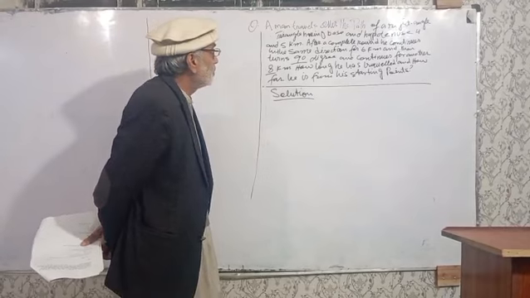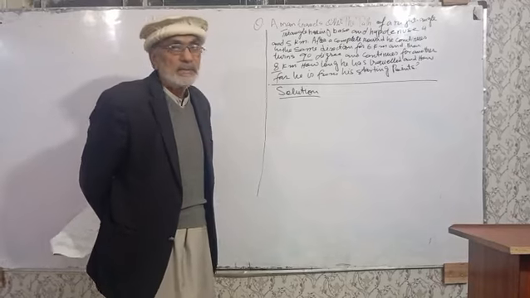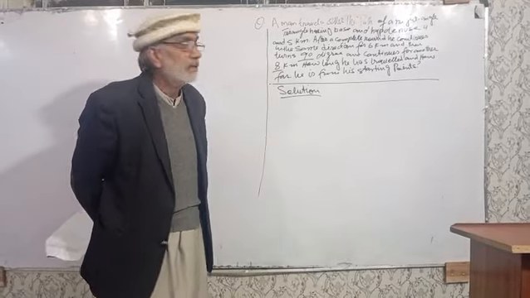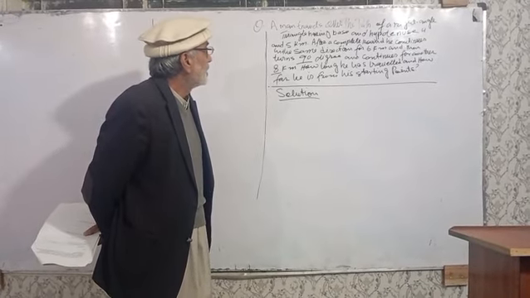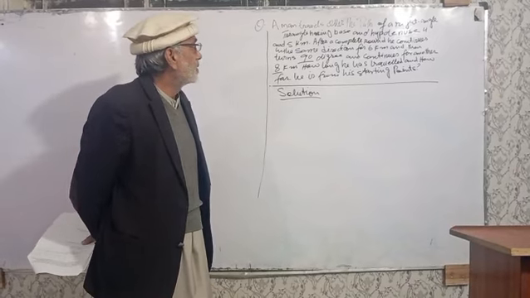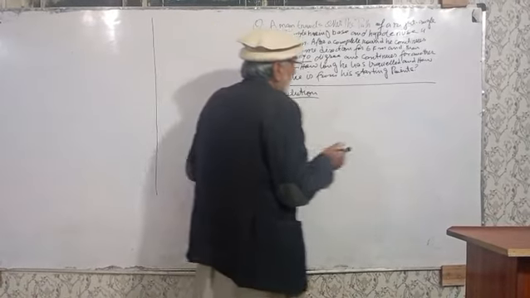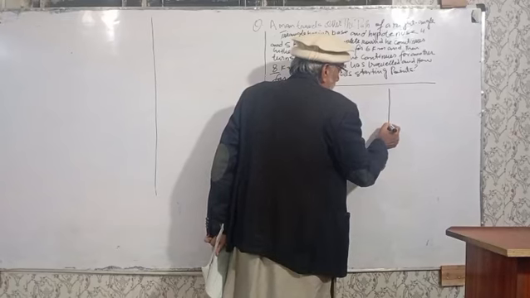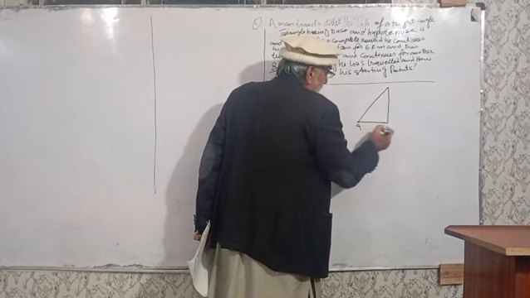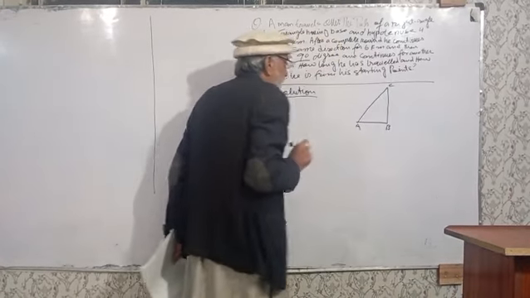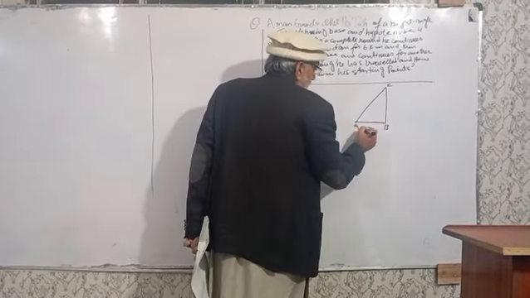Today we are going to solve a question regarding trigonometry, helpful for CSS, PMS and any competitive exams. Then we will discuss the triangle. A triangle has an altitude, base and hypotenuse. It means A, B and C. This is the triangle. Then this is the base or adjacent side.